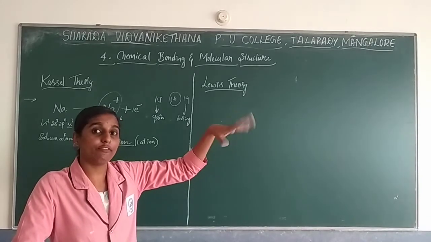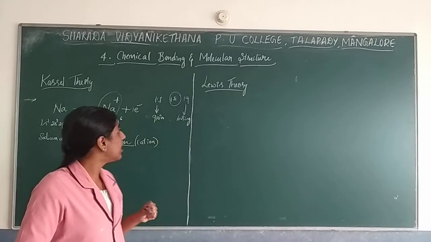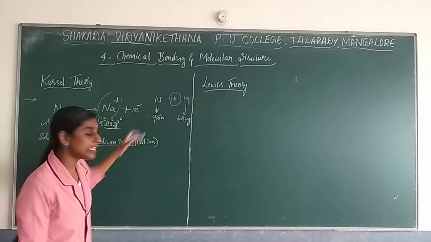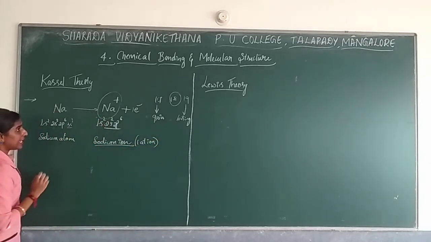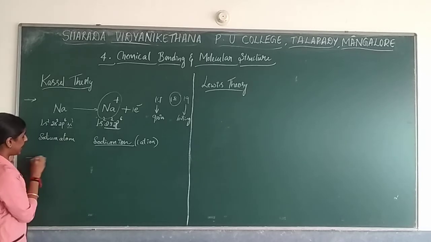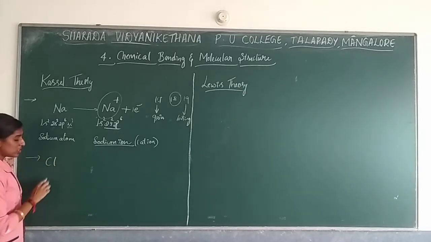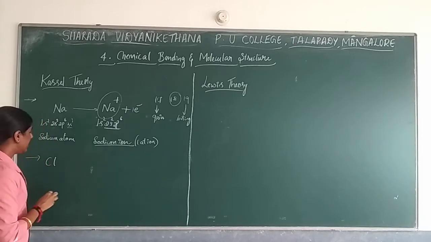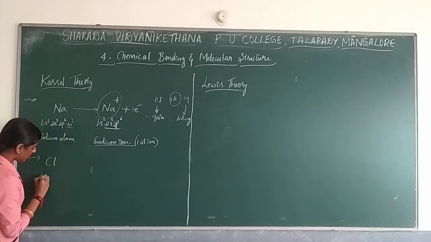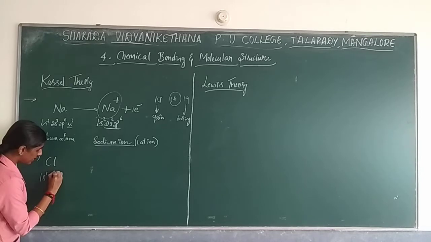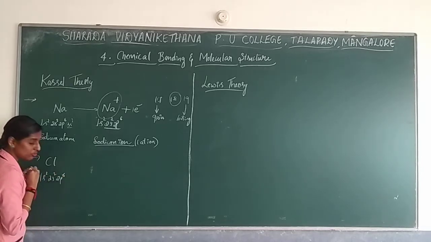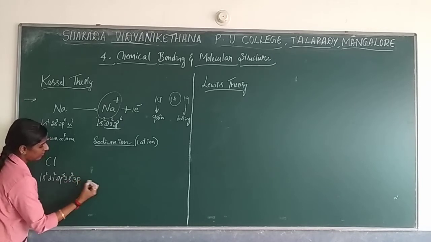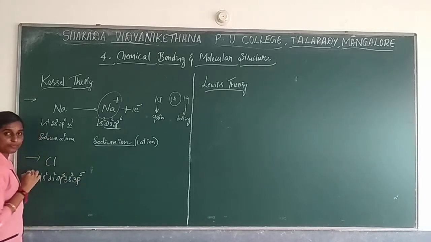So which element can take the electron? The 17th group is ready to gain. Why is it ready to gain? Now I will take the 17th group, and as one example I take chlorine. What is the atomic number of chlorine? That is 17. The electronic configuration is 1s2, 2s2, 2p6, total 10, 3s2, 3p5.